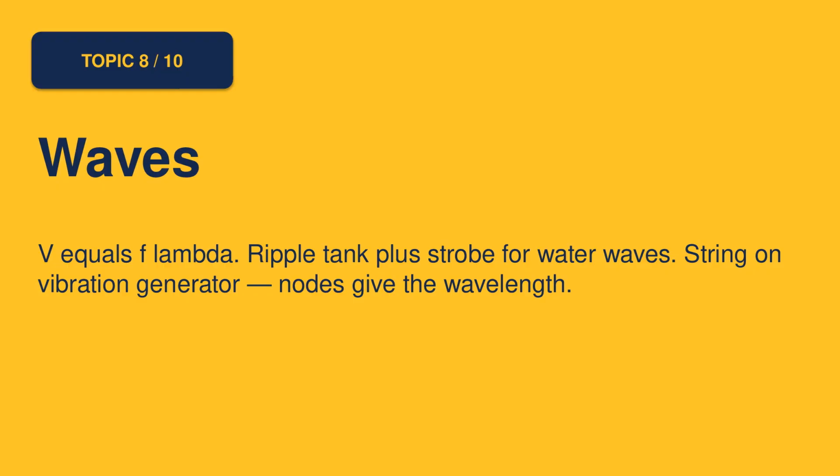V equals f lambda. Ripple tank plus strobe for water waves. String on vibration generator. Nodes give the wavelength.